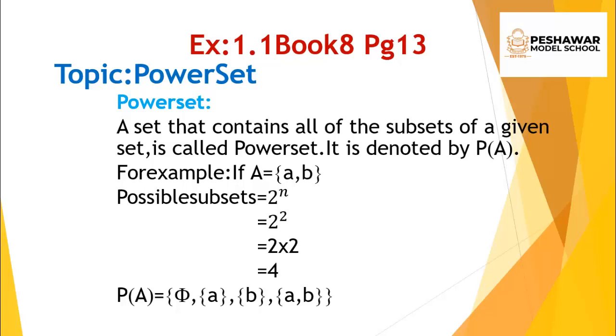And how can you make the subsets? By the formula 2 power n. The total number of elements in set A is 2, so it means you have to make 4 possible subsets. The first set is the empty set, the second one is A, then B, and then AB. Then you put one pair of braces on the outside of these subsets. That is known as the power set.